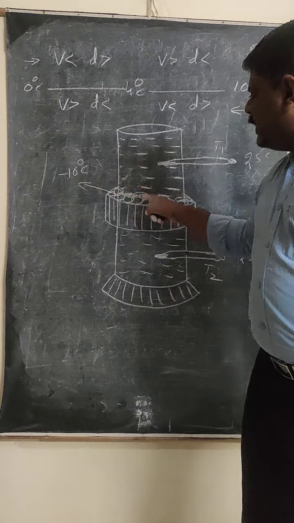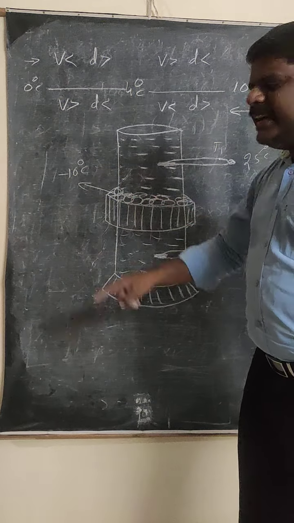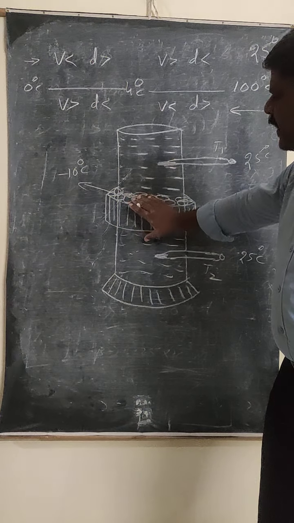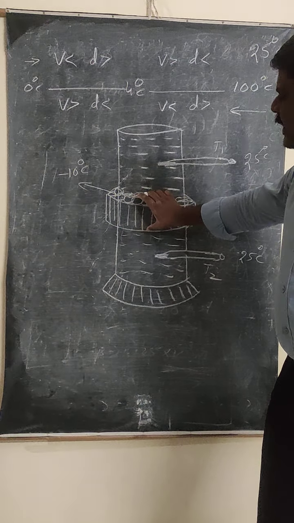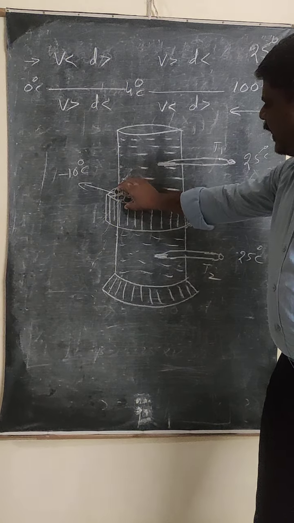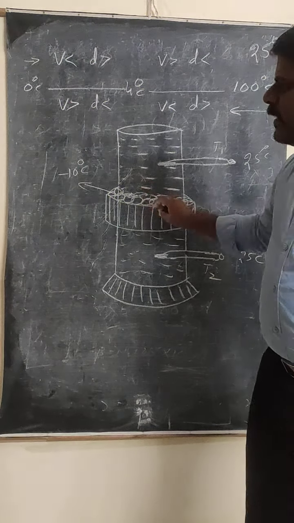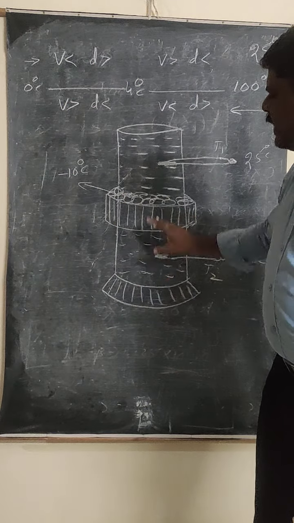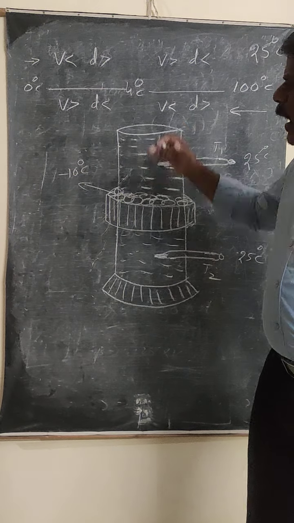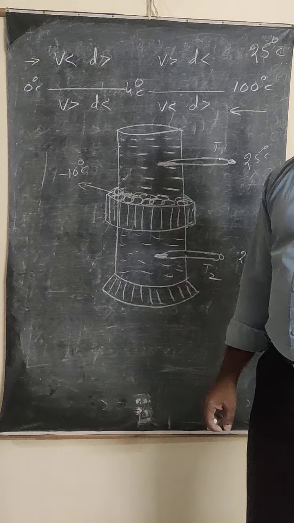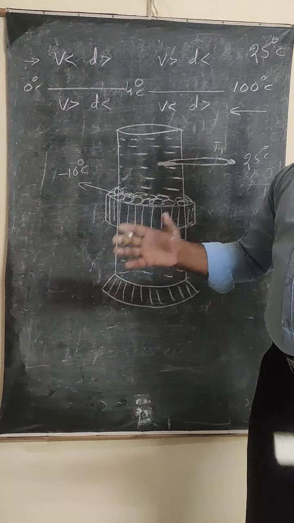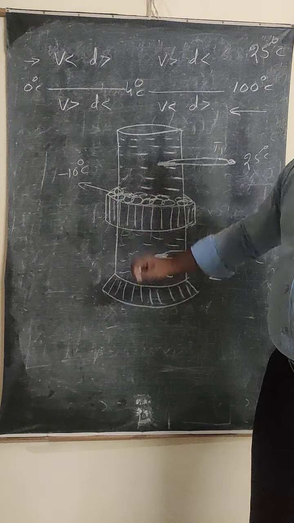When the temperature of the middle part of the ice box is minus 10 degrees Celsius, then before placing the ice, what is the temperature of the water at this portion? It will be equal to 25 degrees Celsius. But whenever I use the ice at minus 10 degrees Celsius, which part of the water temperature decreases first? Upper part, bottom part, or the middle part? Because you are placing the ice at the middle part, obviously the temperature of the water at the middle part is going to decrease.